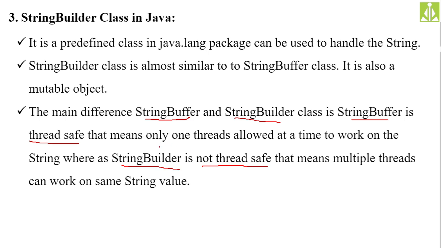Only one thread is allowed to work on the string buffer objects, whereas multiple threads can access the string builder class object at the same time. At the same time, multiple threads can modify, multiple threads can access, multiple threads can use the string builder class object.